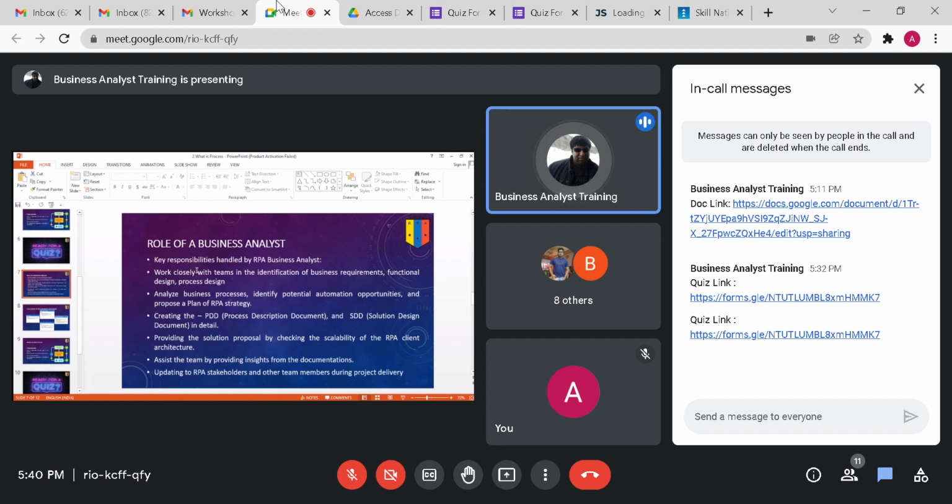A business analyst gets visibility of all that. A business analyst is responsible for analyzing the processes, identifying potential automation opportunities, preparing an RPA strategy, documenting the process, providing the solution, and assisting the team with insights.